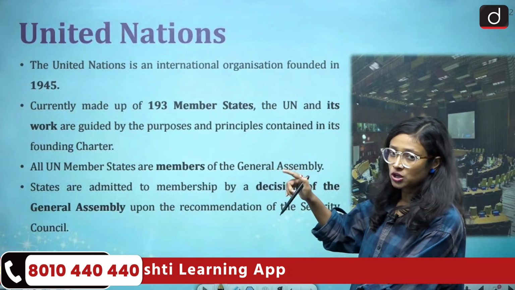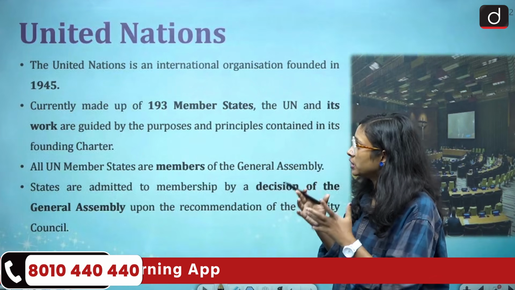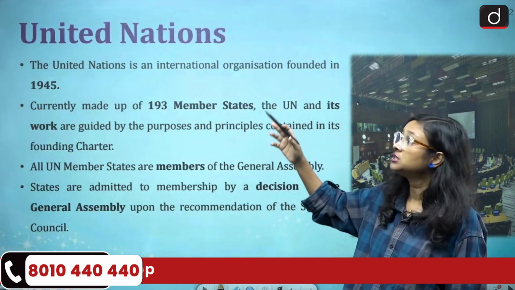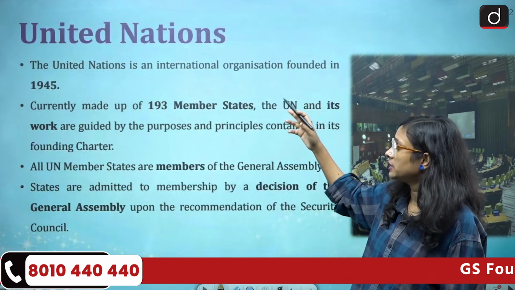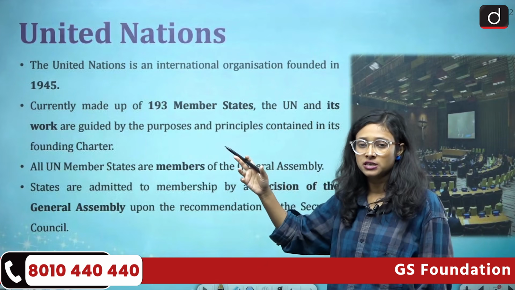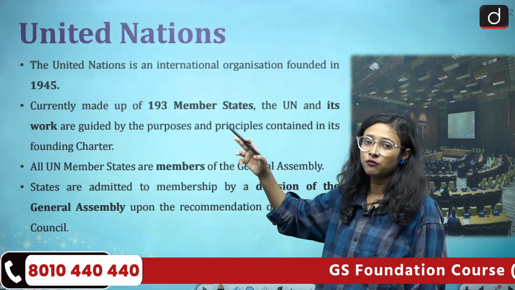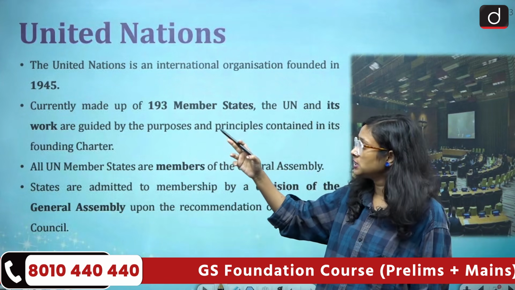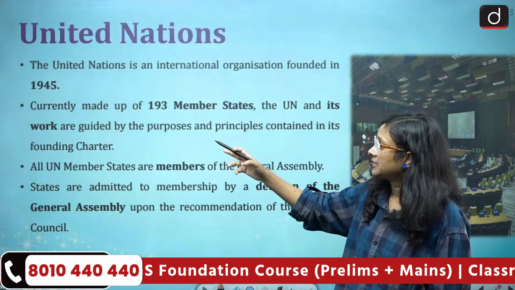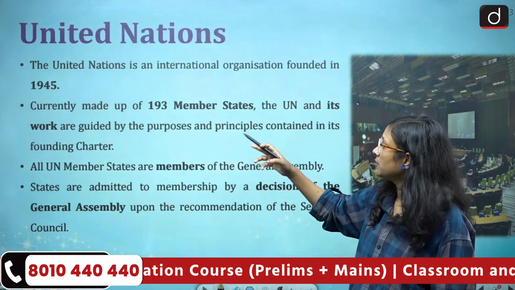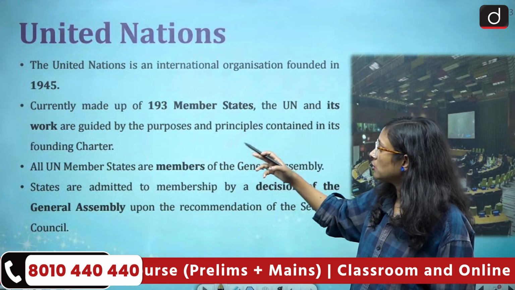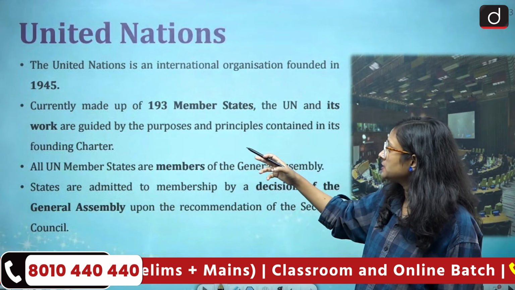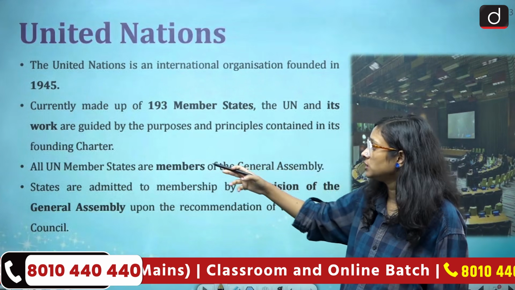We'll have a brief introduction about the United Nations. So what is the United Nations? The United Nations is an international organization founded in 1945. We already discussed that 24th October 1945 is the official establishment day for the United Nations, and currently it is made up of 193 member states. The UN and its work are guided by the purpose and principles contained in its founding charter.